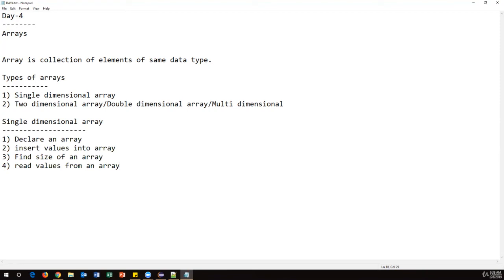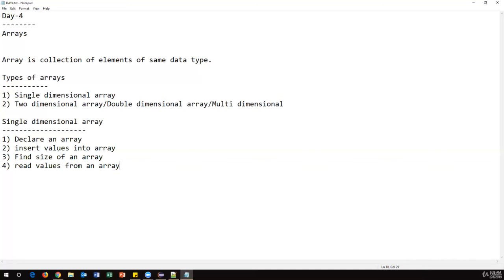That means how to declare a single dimensional array, how we can add values to the array, that means how to insert values into an array, and how to find the size of an array. Suppose I have stored 10 values in this array. How will we know whether there are 10 elements or 15 or 20 elements? So I want to find out the size of an array.